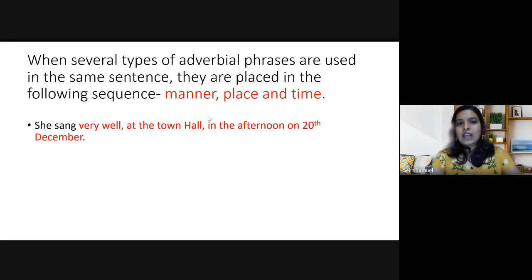So "very well" is an adverbial phrase of manner. Then what should come? The place: at the town hall. Then finally the time: in the afternoon on 20th December. So that is the sequence in which the adverbial phrases should be arranged.